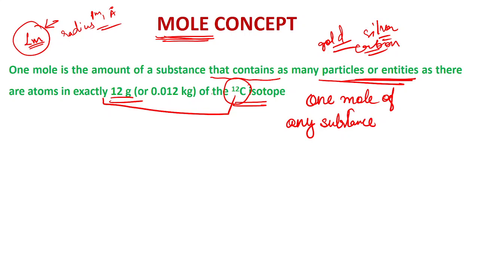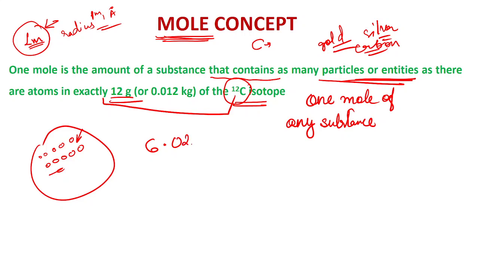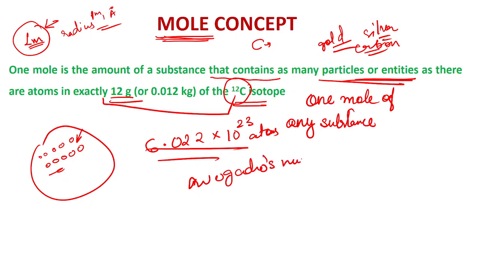Now when the number of atoms present in this was measured, suppose this is a carbon atom, made up of small particles. It was calculated that 12 gram of carbon atoms contain 6.022 into 10 to the power 23 atoms. This number later came to be known as Avogadro's number, and it is of quite importance in chemistry. The value of Avogadro's number is 6.022 into 10 to the power 23.